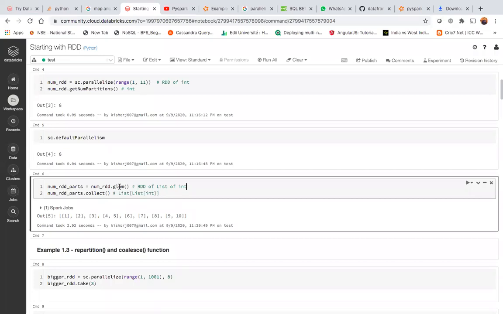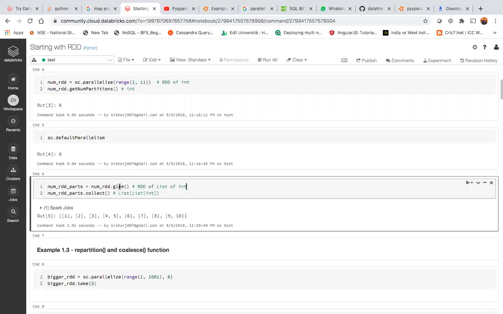So it randomly distributed the data across multiple partitions. The glom function just converted my RDD of integers to an RDD of lists of integers, and each list represents the elements inside a given partition. And how were these partitions created? By using some hashing technique. It calculated the hash, divided those hashes into 4 buckets, and added the elements into different partitions based on their hash values.